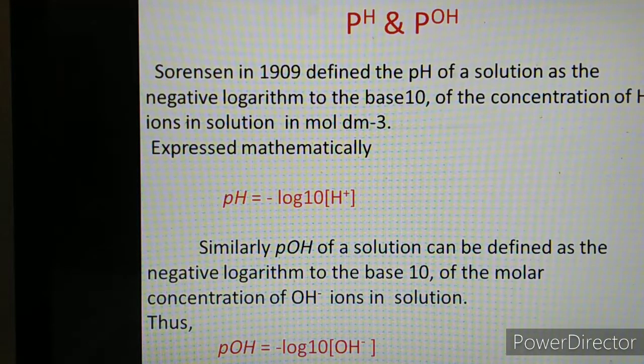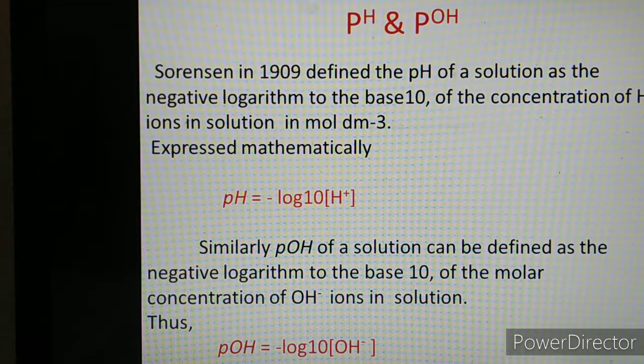P stands for potenz, a Latin word. Its meaning is strength. Strength of H plus ion concentration and strength of OH minus ion concentration is given by the pH and pOH. The scientist Sorensen in 1909 defined the pH of the solution. So the pH of a solution is defined as the negative log to the base 10 of concentration of H plus ion in a solution. This concentration of H plus ion in a solution is given in the unit moles per dm cube.